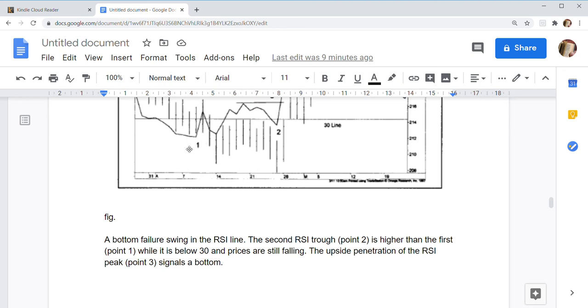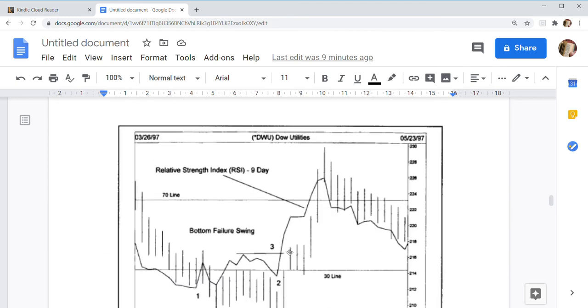That means 1 is lower than 2, while it is below 30 and prices are still falling. The upside penetration of RSI peak 3 signals a bottom.